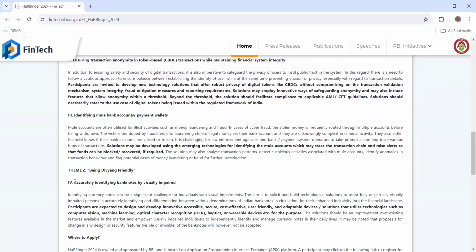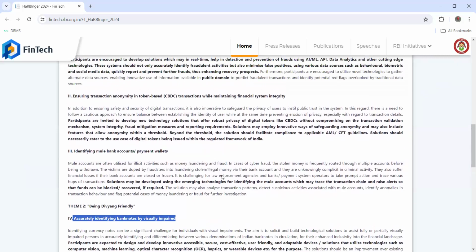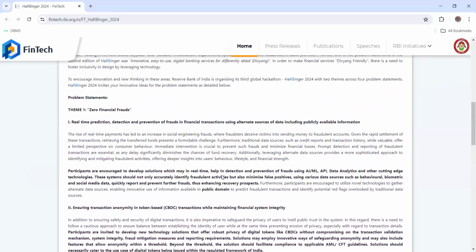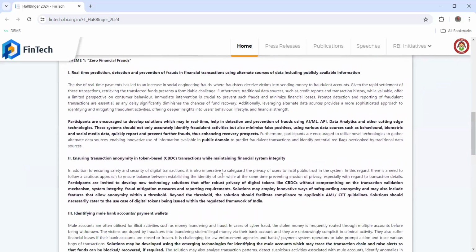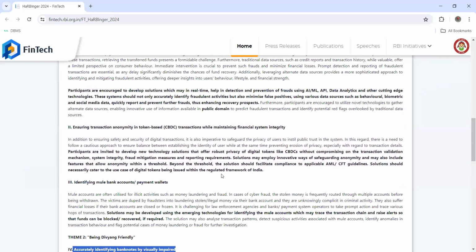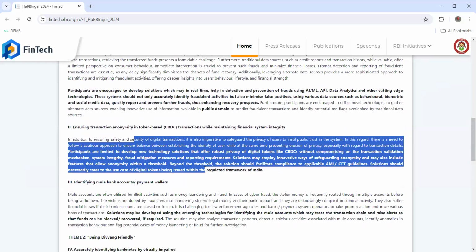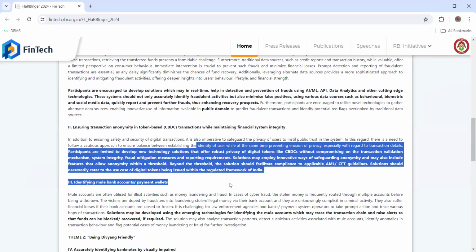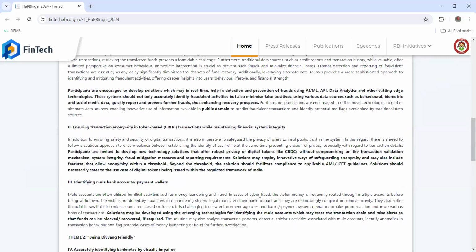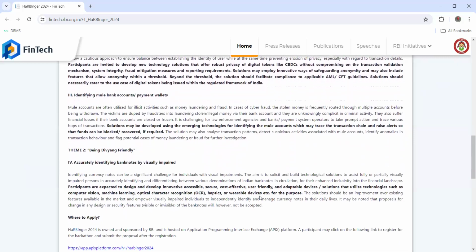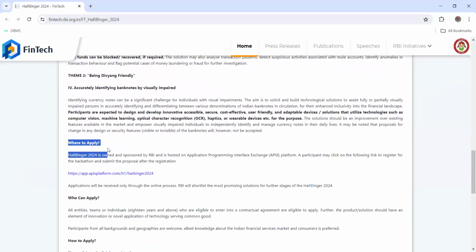The second theme is being Divyang friendly. This has only one problem statement, the fourth one, which is accurately identifying banknotes by the visually impaired. This seems to be very good. So guys, these are the four problem statements across two themes. Do consider giving a detailed read to every problem statement. And if you're not sure about anything, do put it in the comment section. I will definitely make a video on that problem statement thoroughly and tell you what it is about.